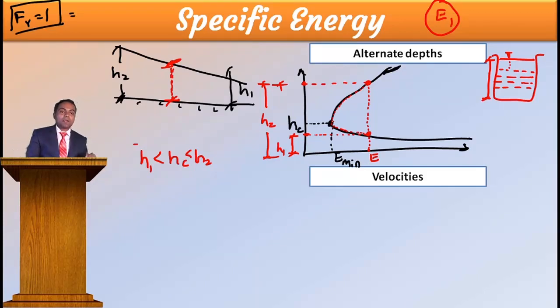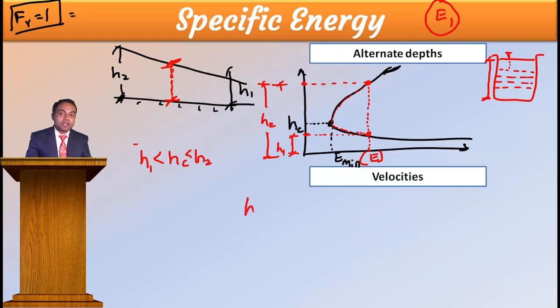Understood? Means here we are getting one particular energy at two different depths. At the lowest depth, the energy consumption is that much only. For the highest depth, it is also that much only. Therefore, these two depths we are calling alternate depths. Alternate depth for a particular energy. Then alternate depths you got, then you will get velocities also.